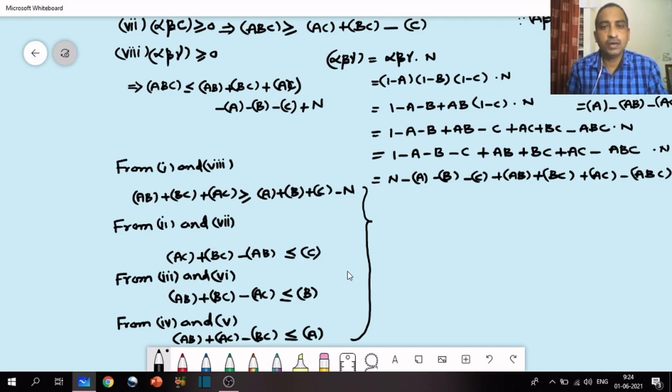Just test these four conditions, and if the data satisfies them, we can say that the data is consistent. I hope you understood. Once again, to revise from this video, you have to learn the conditions for consistency of a single attribute, of two attributes, and of three attributes.